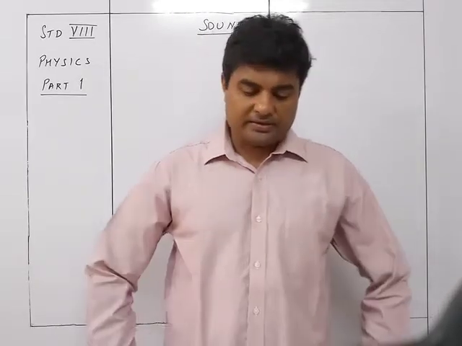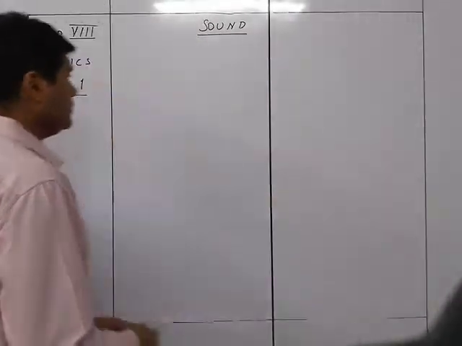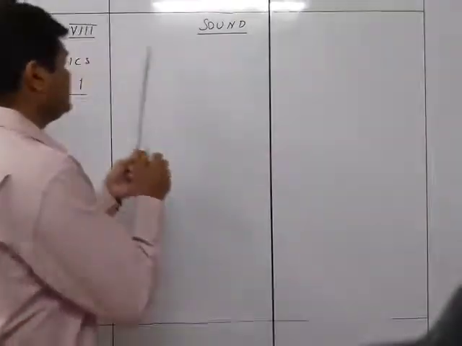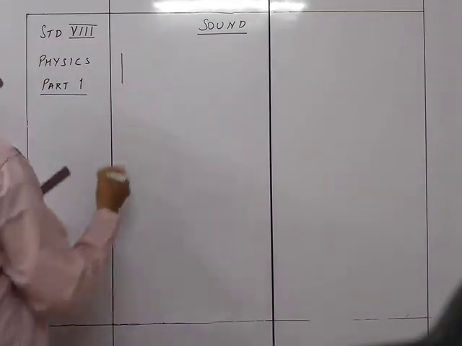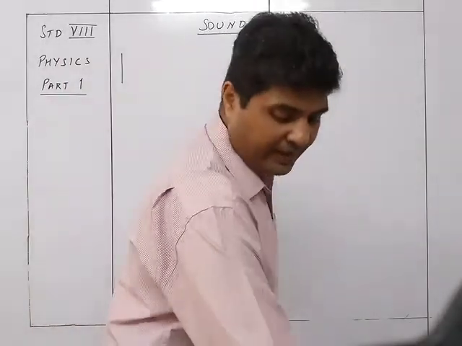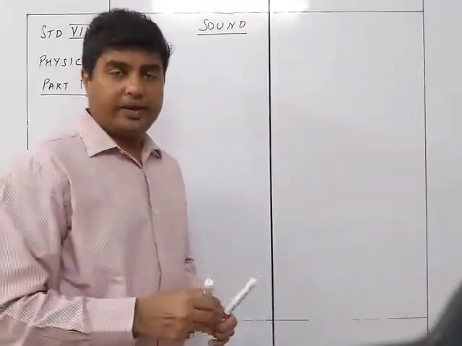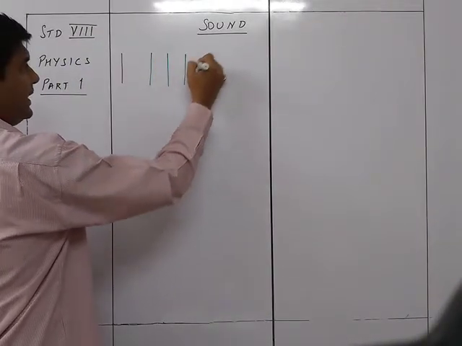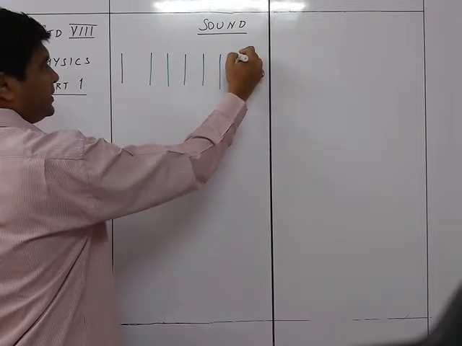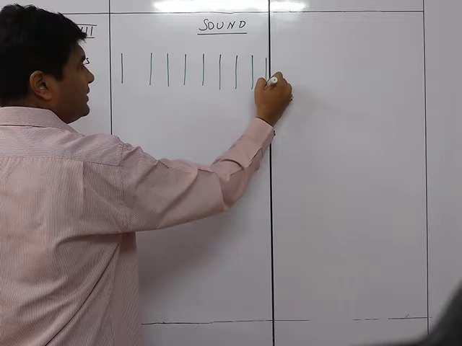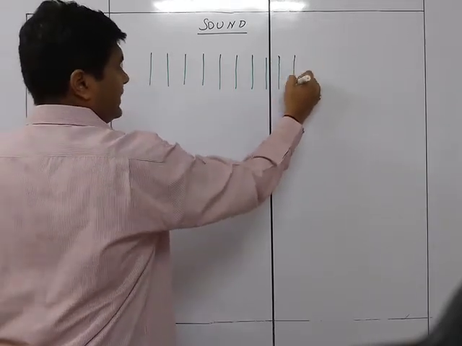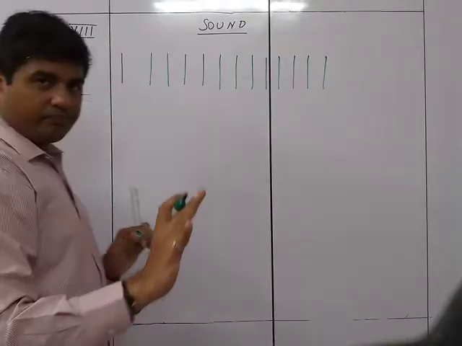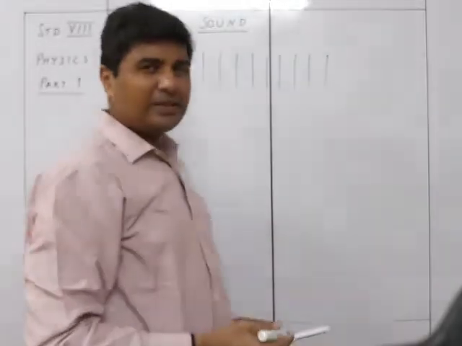So what we do over here is a small experiment, wherein what we'll do is, suppose I have got this particular scale. Okay, now when the scale is just placed over here, so the scale is like this, you will find that the particles of the air are very well distributed, and they are going to be like this. It will be equidistant shape. They are going to be placed in this particular manner. So this is how the waves of the air would be there when there is no disturbance. So here there is no disturbance because this is just steady. Okay, these are the different particles. We are just assuming that these are the particles.